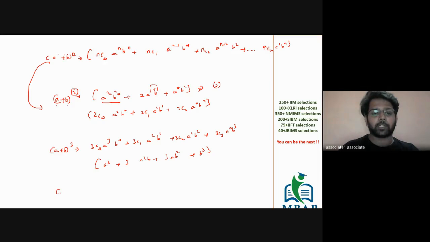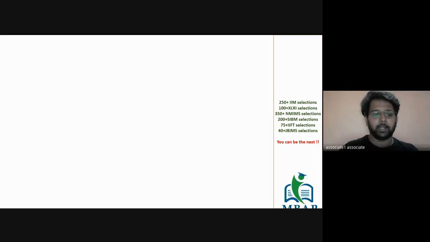As said, the question type will be: x plus y plus z raised to 2008, and find the number of terms in the expansion of x plus y plus z raised to 2008.